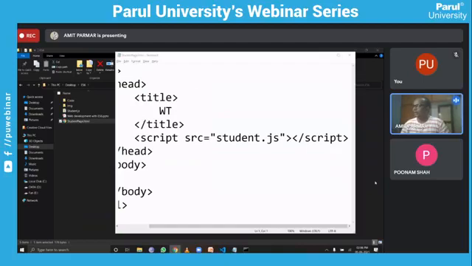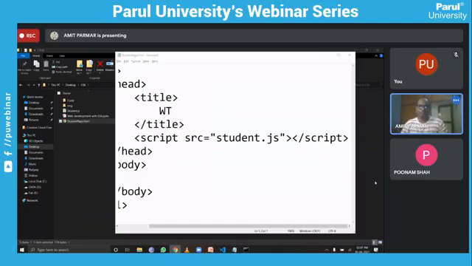The rest, JavaScript basically runs just like the C language, right? So if you are aware of the basic terminology, you can straight away use JavaScript. But yes, some sort of procedural programming knowledge, just like the C language or Java, if it is there, will help you a lot to understand the basic syntax.